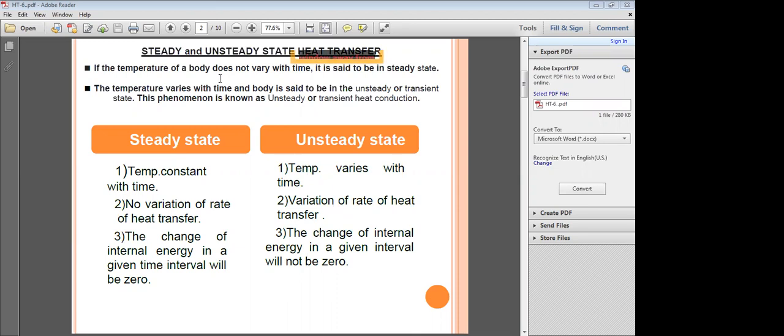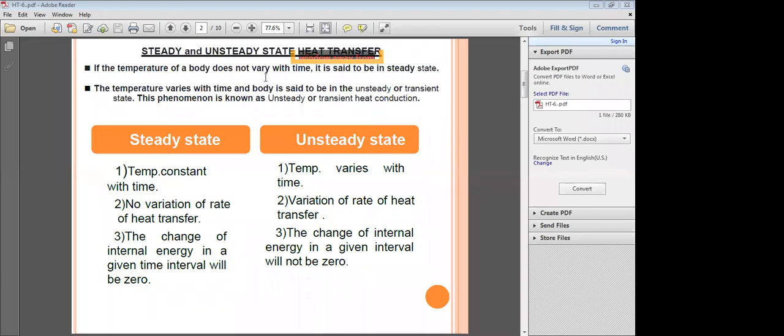So in conduction heat transfer, that is steady state conduction heat transfer; the temperature does not vary with time, and the body is said to be in steady state condition.